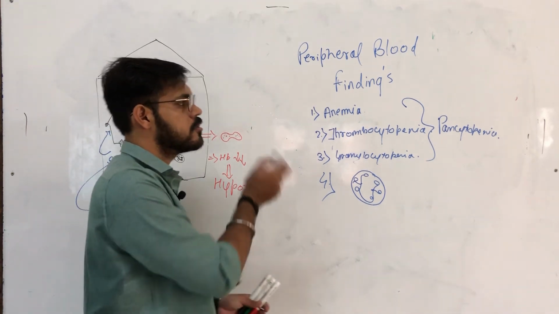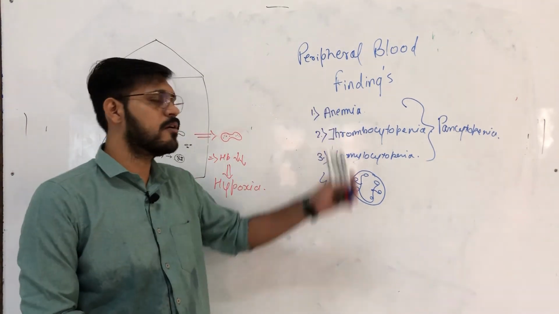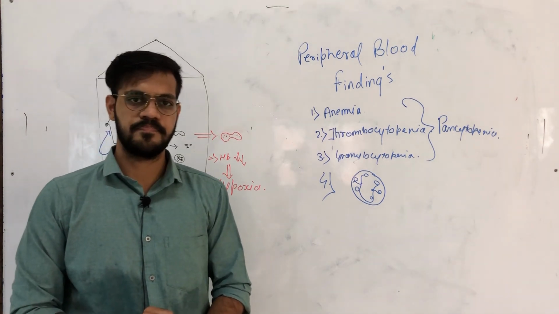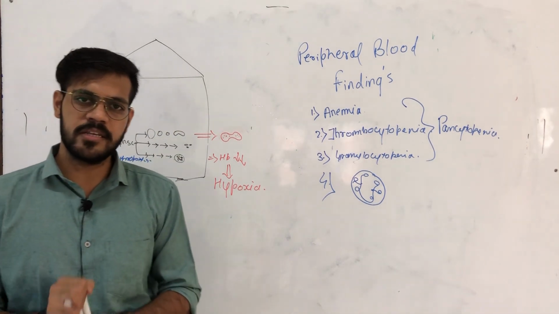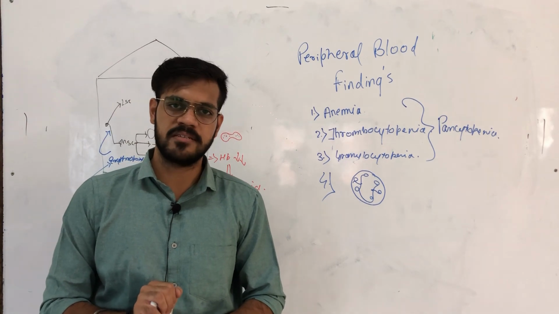These were the bone marrow findings and the peripheral blood findings. Here we complete the series for macrocytic megaloblastic anemia.